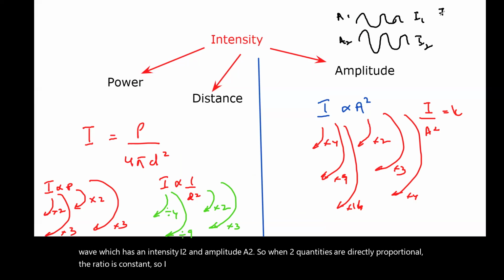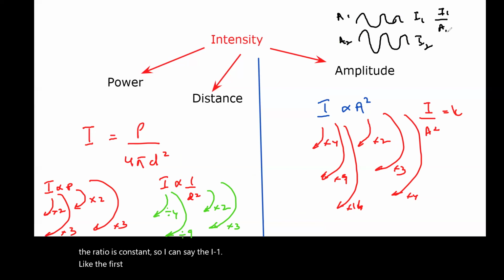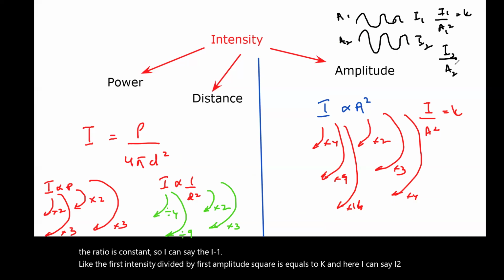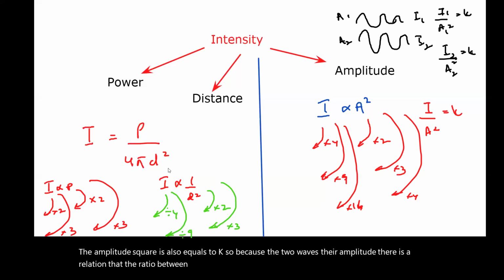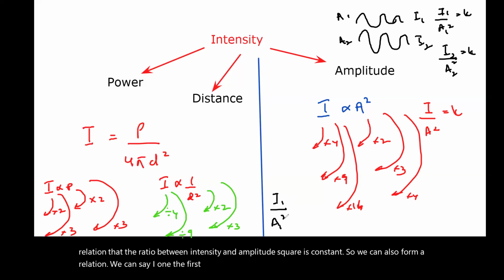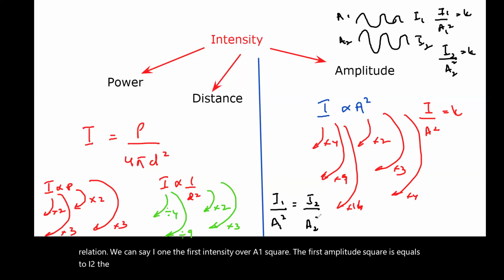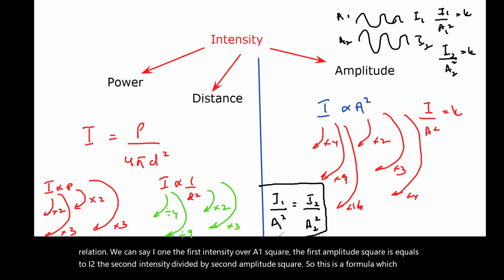So I can say the first intensity I1 divided by first amplitude square A1 square is equal to K. And here I2 divided by A2 square is also equal to K. So we can also form a relation: I1 over A1 square is equal to I2 over A2 square. So this is a formula which relates the amplitude and the intensity.